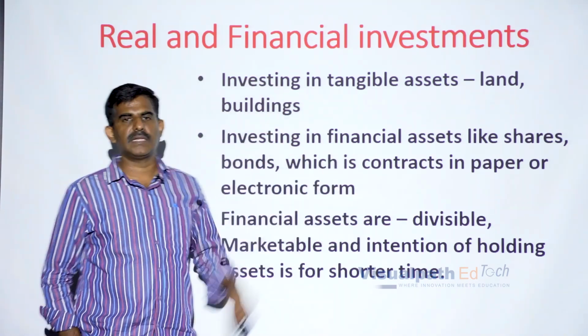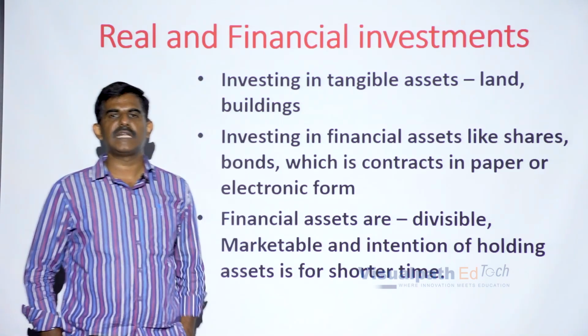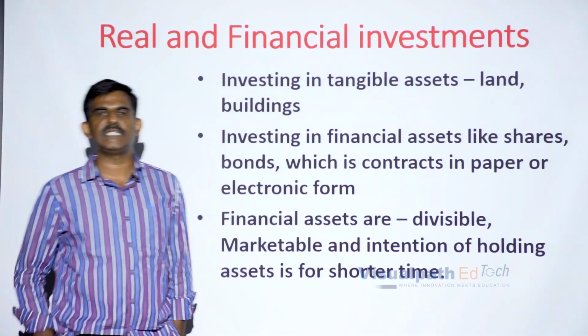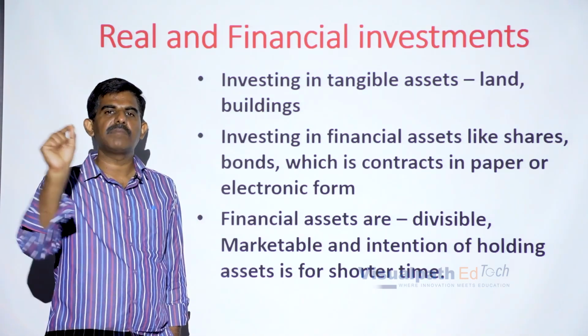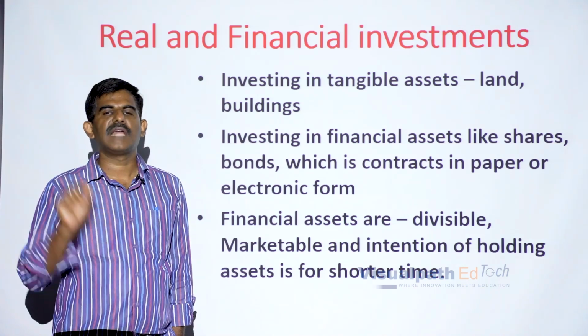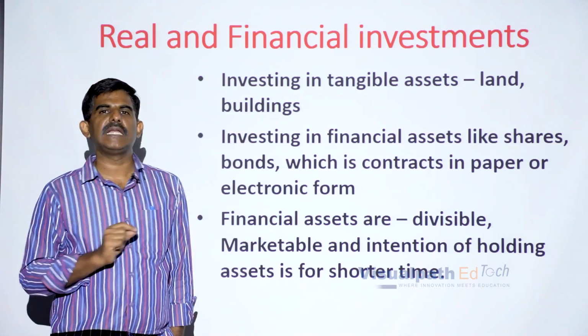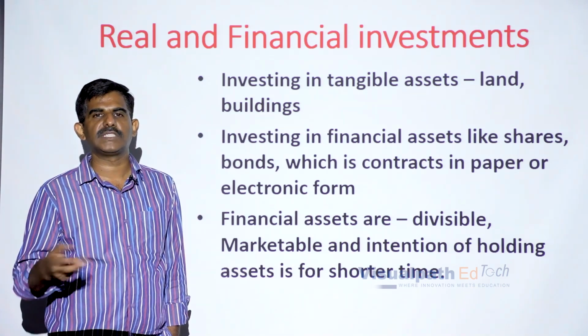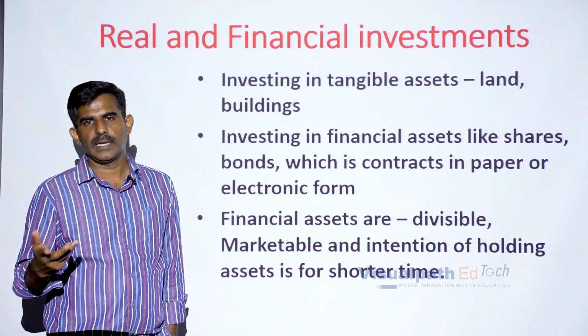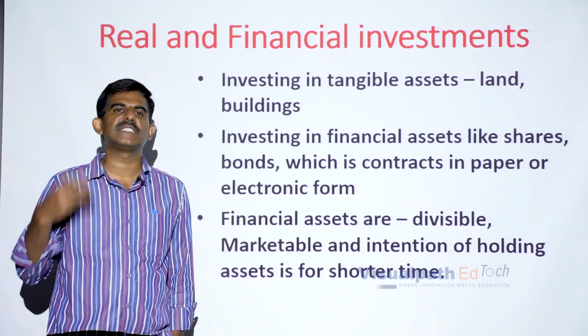Now, marketable, this is the other thing. When you talk about the financial assets, these financial assets like shares and bonds, we have a secondary market for these financial assets. Shares we can sell in the share market. There is a secondary market for shares. In layman language, we usually call it a stock market.